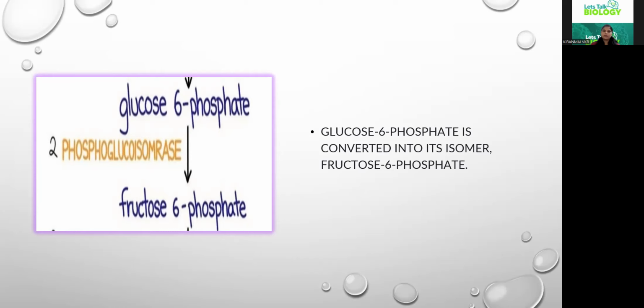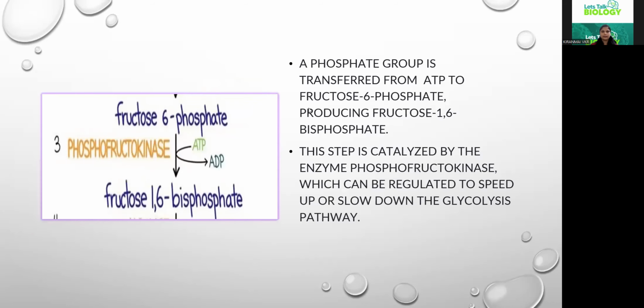Now this fructose 6-phosphate, in the presence of an enzyme, again with the help of the energy, our ATP, will be utilizing one of the phosphate molecules. So let me draw it for you once again. Our fructose 6-phosphate, which is an isomer of glucose 6-phosphate, is now getting converted into fructose 1,6-bisphosphate.